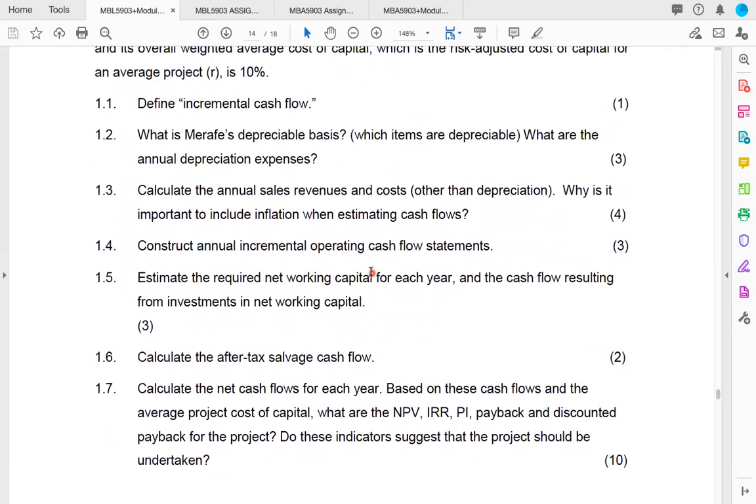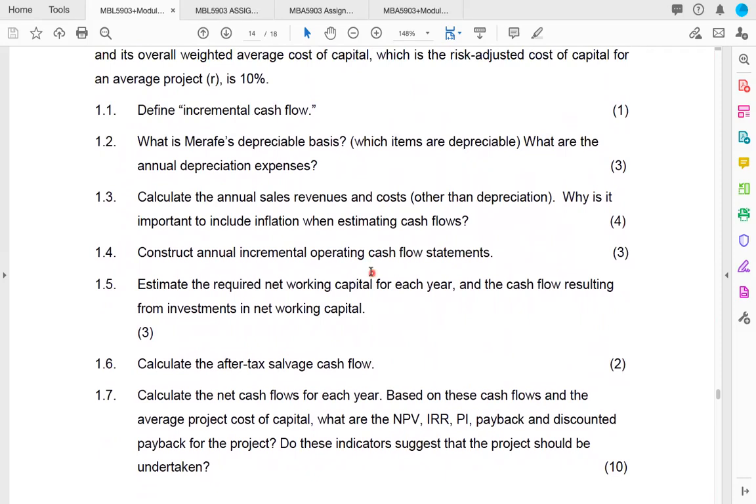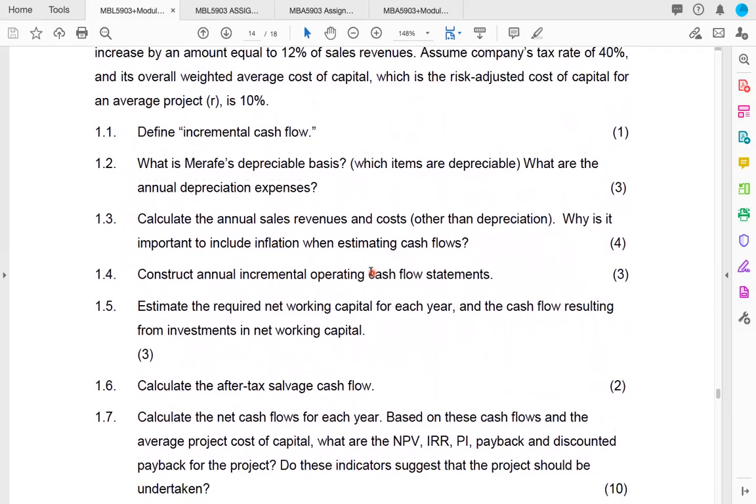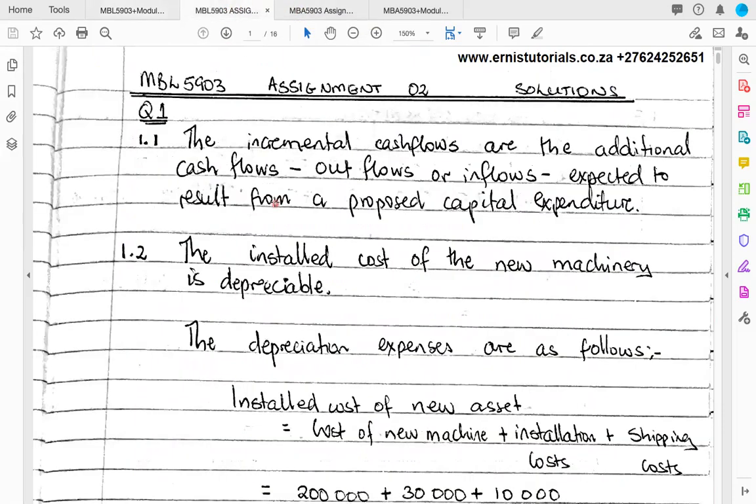And then we are asked a number of items. So number one says define incremental cash flow. I did talk about this slightly in the previous class, and I said in capital budgeting, we are concerned with the incremental cash flow. We are concerned with the change, with the new cash flow minus the existing cash flows. Okay, so we define the incremental cash flows as follows.